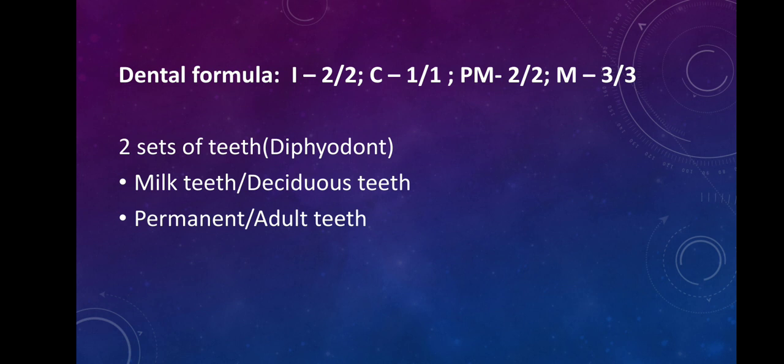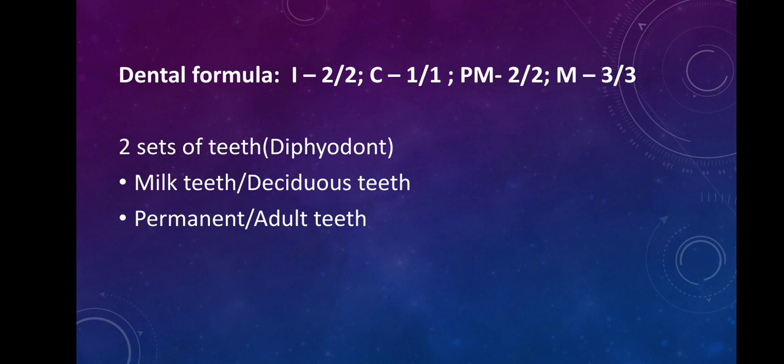So we are having two different sets of teeth in our lifetime, and that type of dentition is known as diphyodont. Di means two. So we are not supposed to get confused between heterodont and diphyodont. Heterodont is having different kinds of teeth, and diphyodont is where a human being has two different sets of teeth.